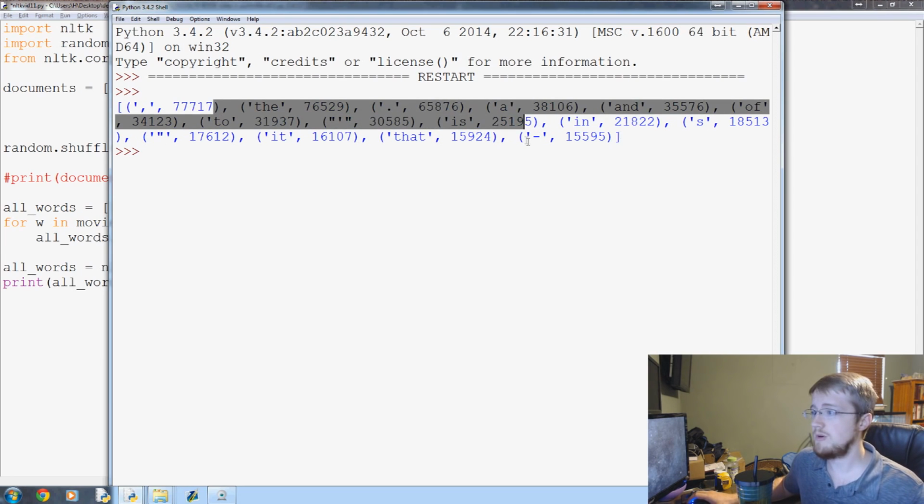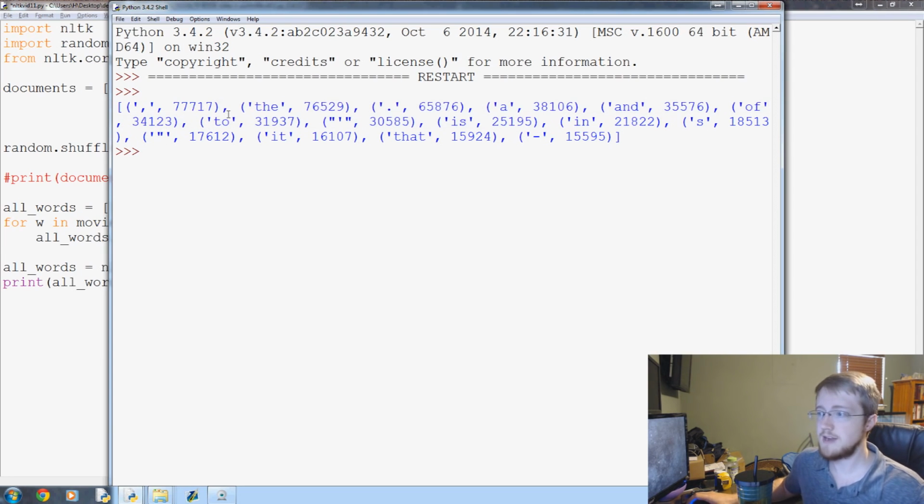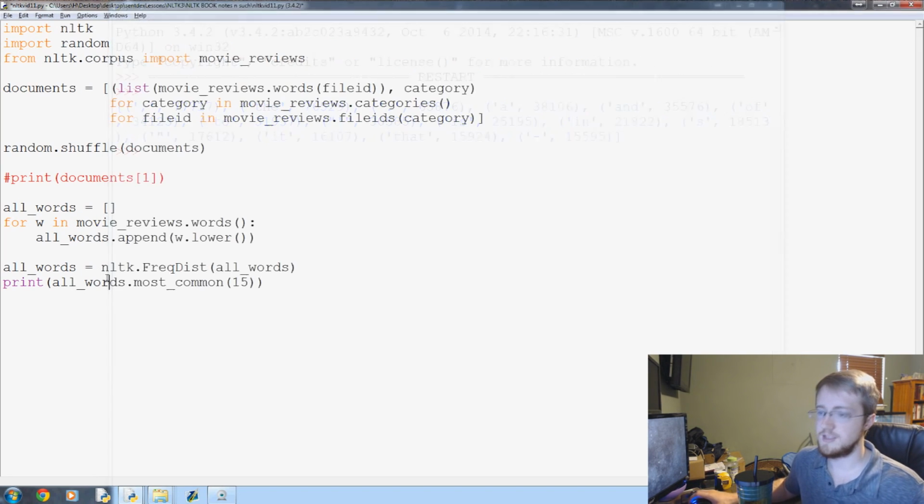There's nothing in this list that actually matters to positive or negative at all, so just keep that in mind. Eventually we're going to shrink all_words, because it's a huge amount of words, I think 50,000 or maybe even more. So don't worry that the top 15 are kind of useless words. That's just because that's the English language. I'm just showing you how to use this frequency distribution.